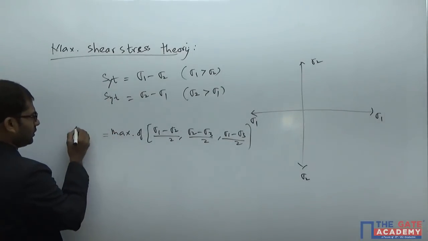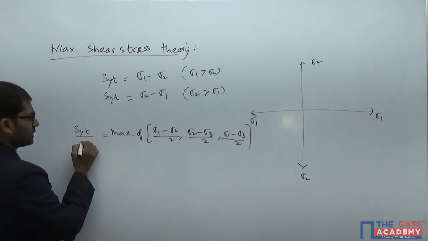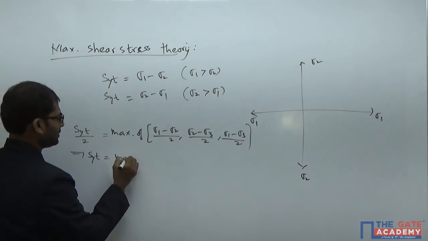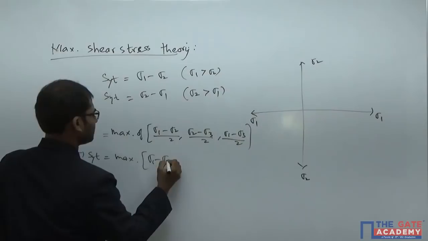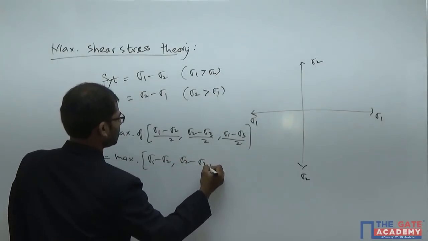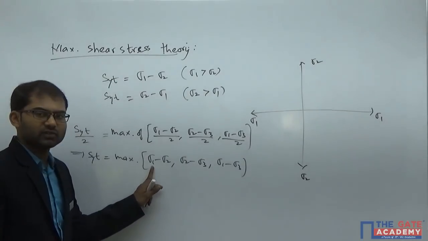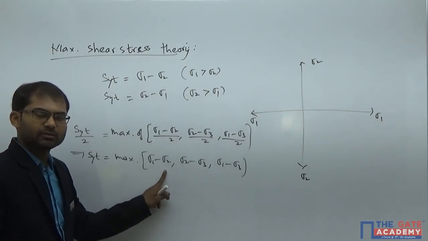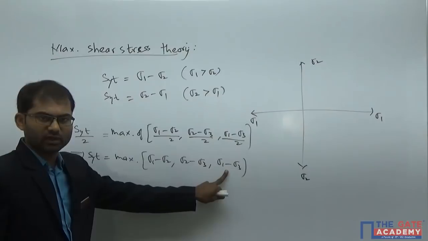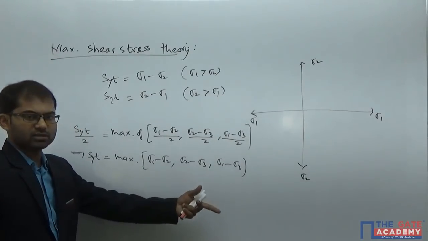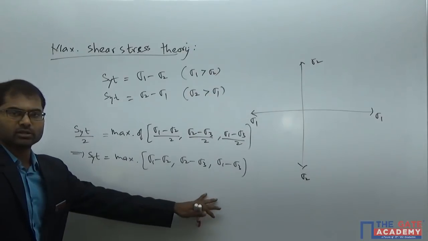So this should be equal to the maximum shear stress in the uniaxial case, SYT by 2. So this equation will be the maximum of sigma 1 minus sigma 2, sigma 2 minus sigma 3, sigma 1 minus sigma 3. If you take sigma 1 as the highest value, sigma 2 as the intermediate value, and sigma 3 as the least value, you'll be taking the highest value out of these 3 values. But anyways, just write it down this way, so you'll be getting the answer according to this one.